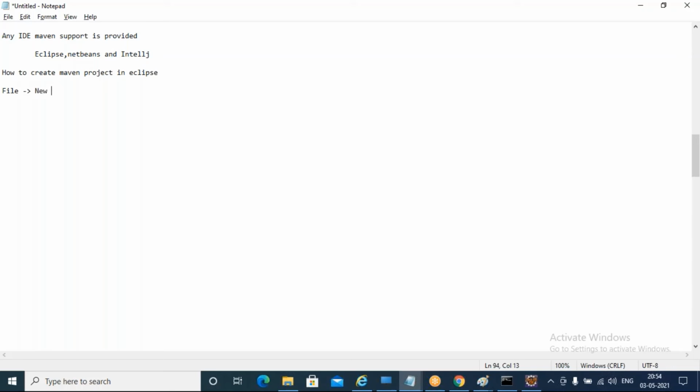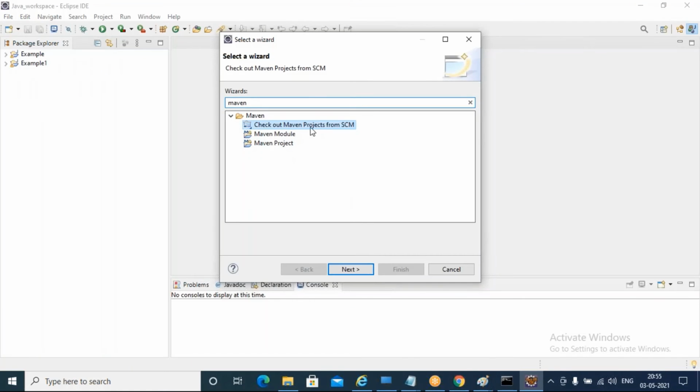Step 1: File, New, Other. In step 2, search for Maven, and it will give you several options like this: Check out from the repository, Maven module, Maven project.